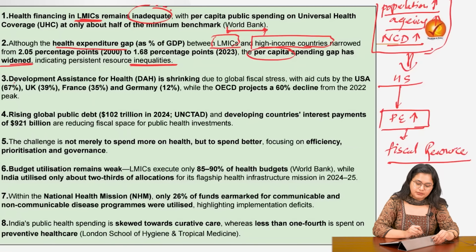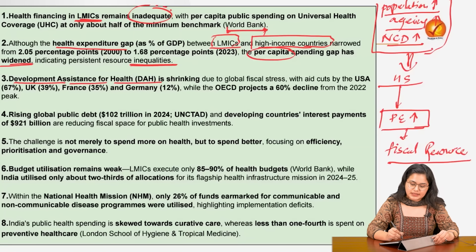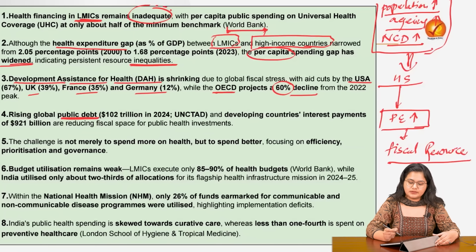Now, coming to the development assistance that we were receiving for healthcare from countries like the USA, UK, France, Germany, and the OECD nations, they are facing a decline. There is a direct decline in the assistance. Then coming to the public debt which we developing nations are facing, our interest payments are very high. Thereby, the fiscal space that we have to spend on public health is very low.